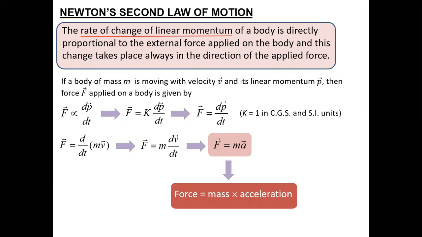No. At one time, you cannot apply the operator on both the functions. That will become the u into v rule. So the formula becomes m dv by dt plus v times dm by dt. The operator acts on a function only one at a time. If during a motion both mass and velocity are changing, the entire force formula will become m times dv by dt plus v times dm by dt. So we will get ma plus v times dm by dt.